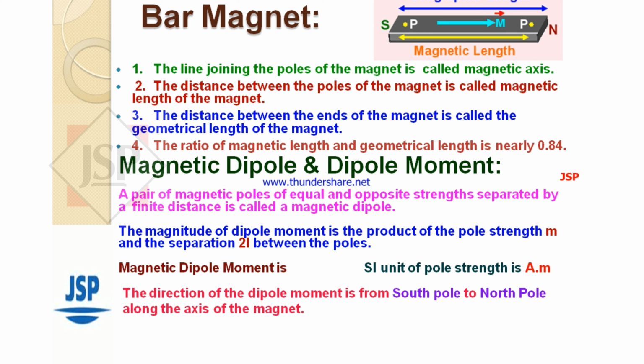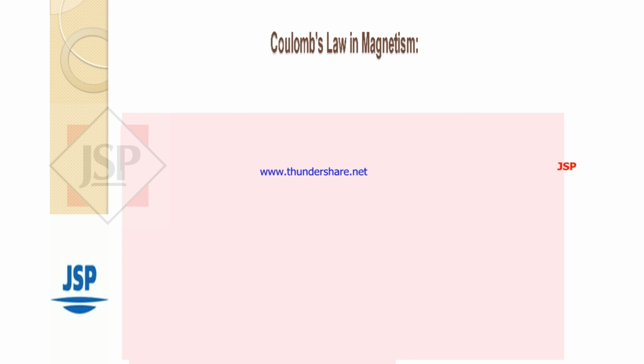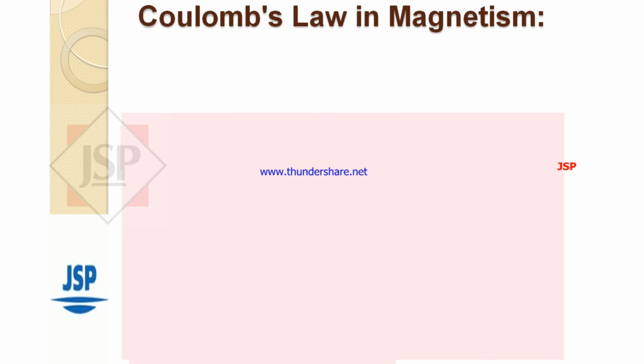Magnetic dipole and dipole moment. A pair of magnetic poles of equal and opposite strengths separated by a finite distance is called a magnetic dipole. The magnitude of dipole moment is the product of the pole strength m and the separation 2l between the poles. Magnetic dipole moment is m vector equal to m into 2l l cap. SI unit of pole strength is ampere meter. The direction of the dipole moment is from south pole to north pole along the axis of the magnet.